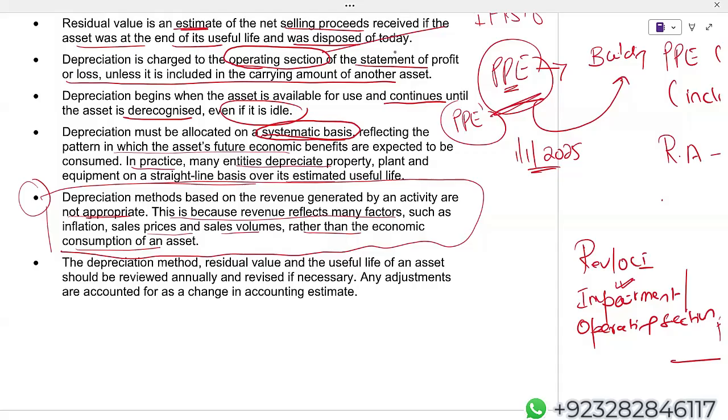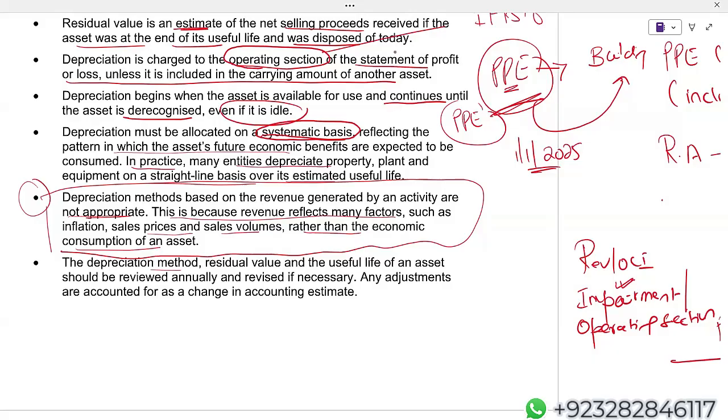If this becomes an acceptable way of depreciating, then when your property, plant and equipment is idle, there will be zero depreciation. It is contradictory with IAS 16, because IAS 16 says when the asset is available for use, you should start depreciating it. IAS 16 says even if the asset is idle, you have to depreciate it. So this argument that depreciating the asset according to revenue generation is not acceptable.